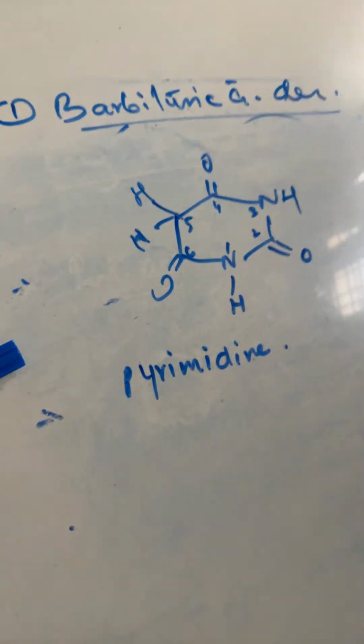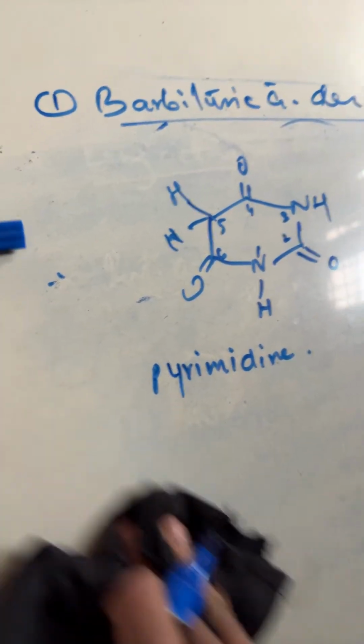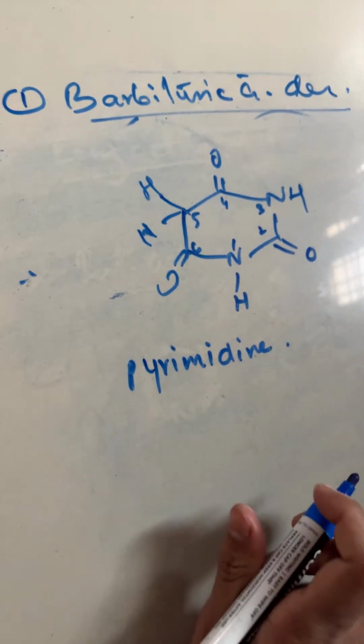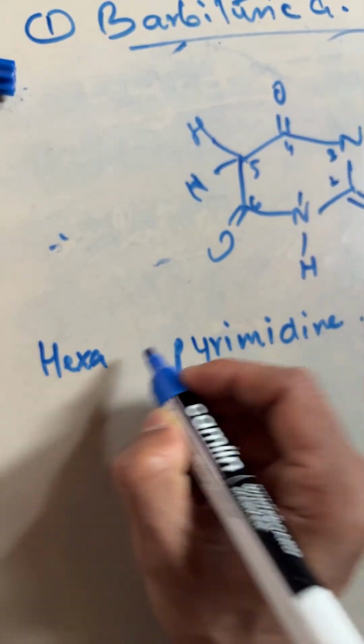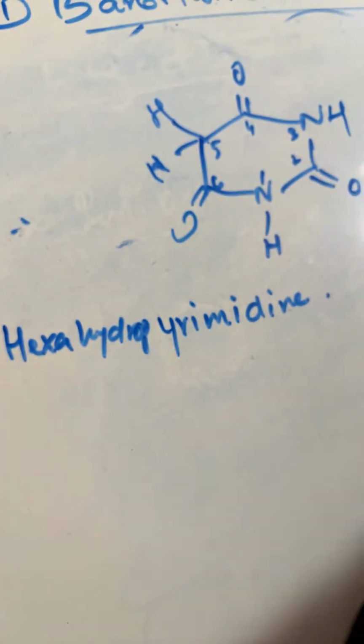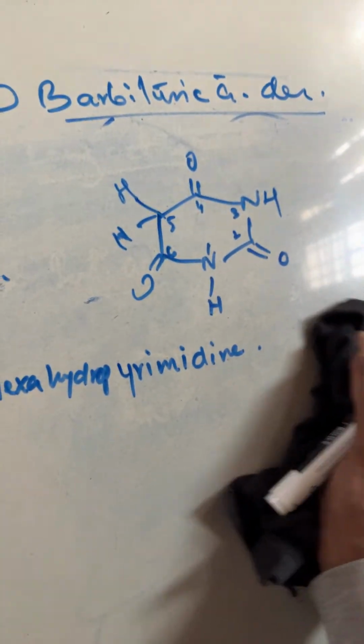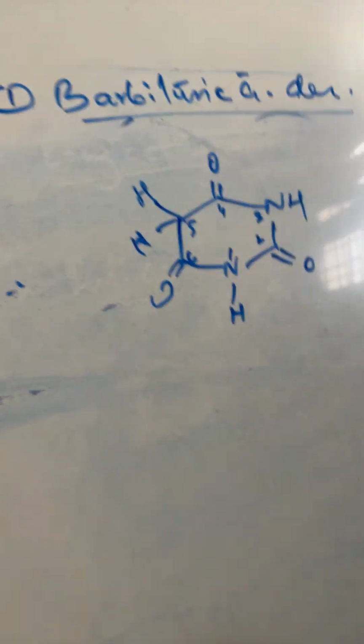Now how many hydrogen are there? Since there is no double bond, it is hexahydro.